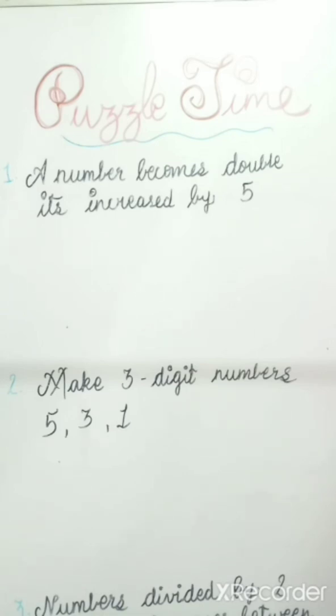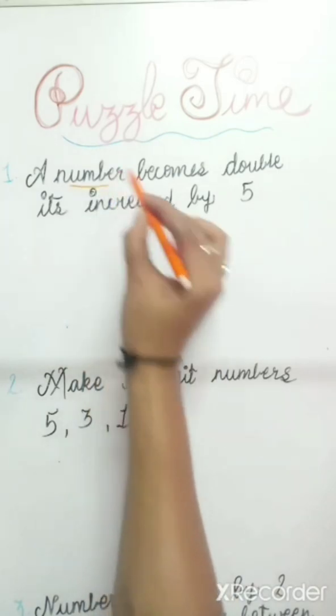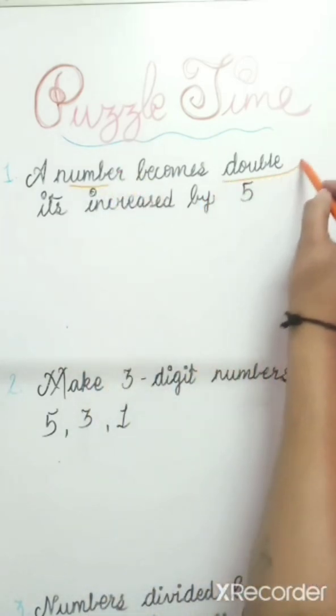So let us start our puzzle number 1. Its question is, a number becomes double, it's increased by 5. You can't understand because this question came this year only. Again I am repeating, a number becomes double.